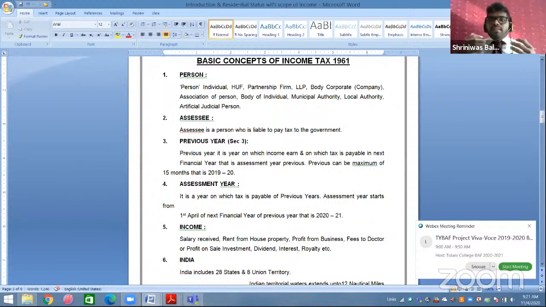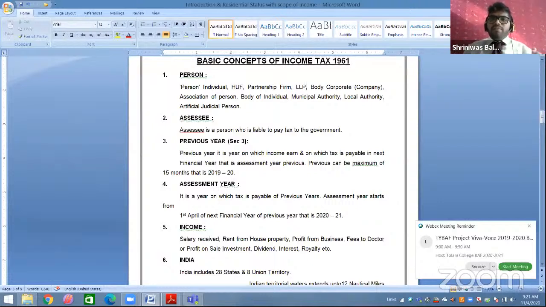Now, individual means all of us are individuals: Mr. A, Mr. B, I am, you guys. For example, I'm working in an XYZ company and getting 10 lakh rupees as salary. So that 10 lakh is my income, and I have to pay tax on that 10 lakh rupees. Now, HUF means the family business carried on by descendants or ascendants. The family business that is carried on by you, that is your HUF.